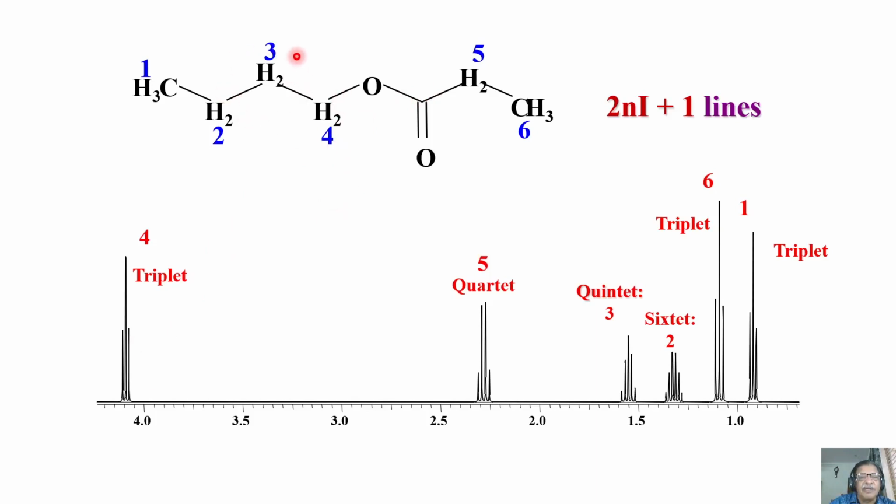But when we come to this place, we understood one proton is coupled to two protons, one to the left of it, one to the right of it. Okay, we use the logic. This will become a triplet of triplet because of this two coupling, and then we understood this will be a quintet, and we know this is a quartet of a triplet because it is coupled to one CH3 to the left, one CH2 to the right. So we understood this. A fairly simple molecule.